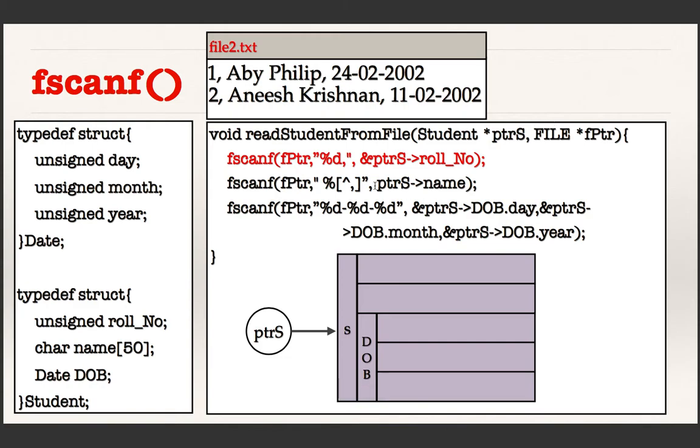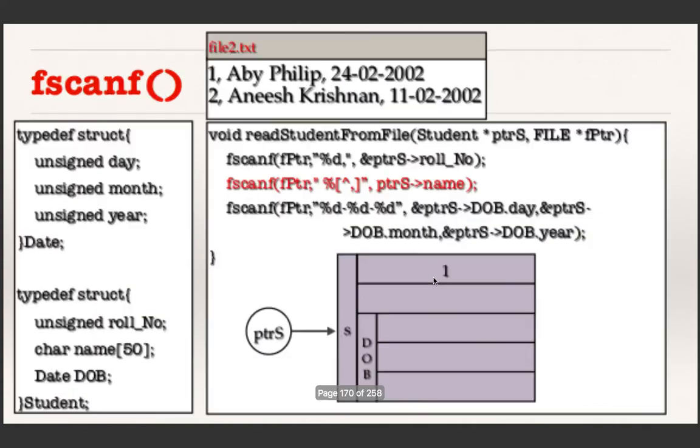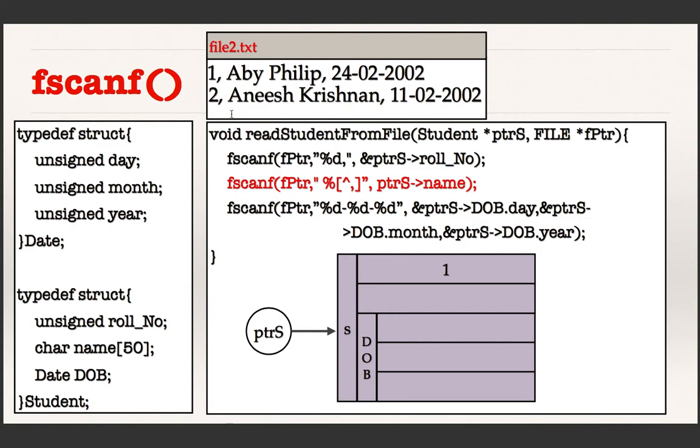What it is doing is it gets a pointer to the structure variable and a file pointer. It just uses fscanf. It is just the reverse of fprintf. So the first argument is the file pointer and I am reading a number and a comma. The comma is ignored and the number is assigned to the first field. So the first data, the comma is ignored, one is assigned here. Then I am reading characters until a comma into this field, and the comma is taken away because of this.